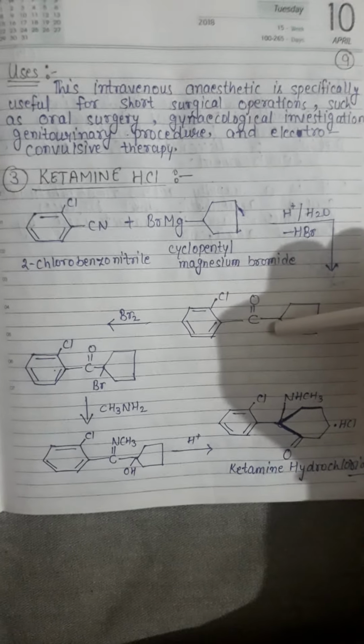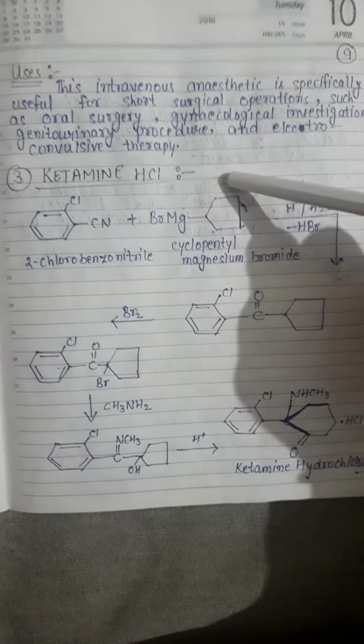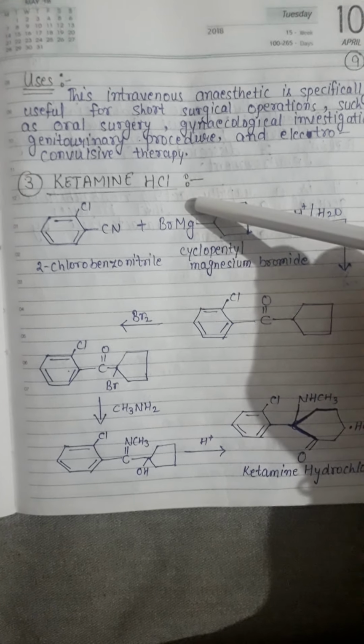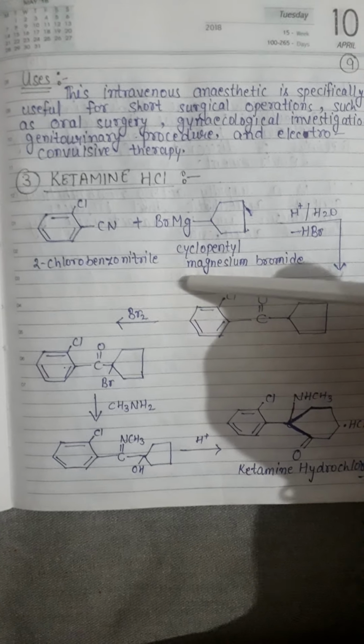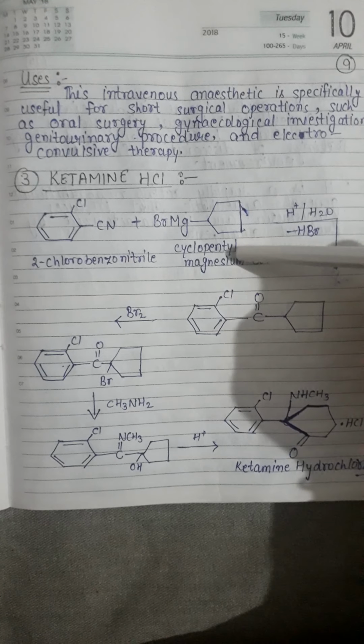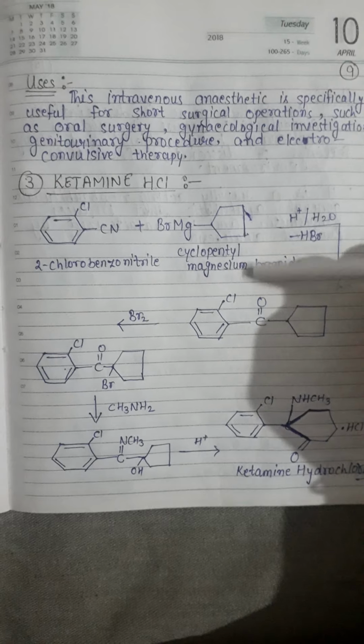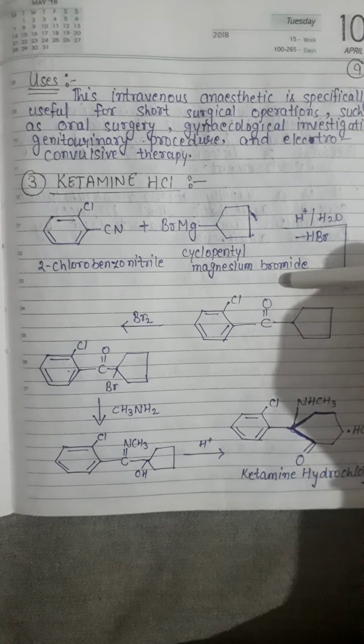Now come to the next point, the synthesis of ketamine HCl. For the synthesis of ketamine HCl, we have two different starting products. Number one is 2-chlorobenzonitrile and cyclopentyl magnesium bromide.